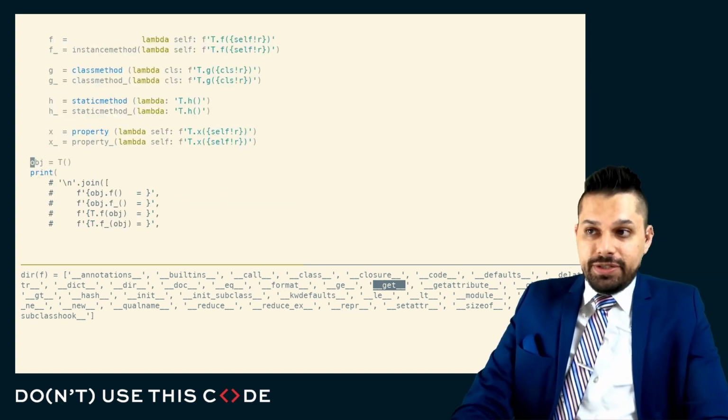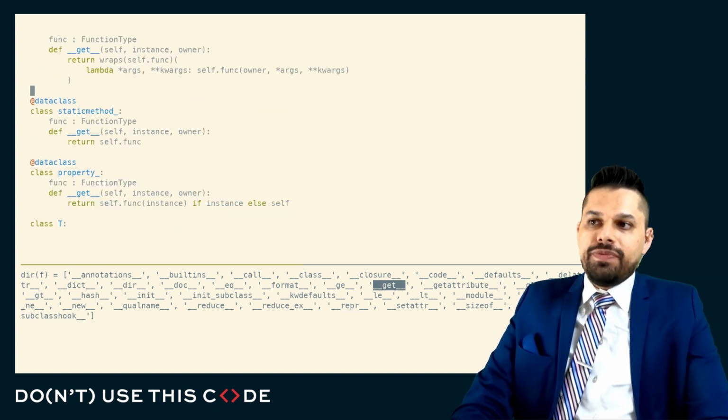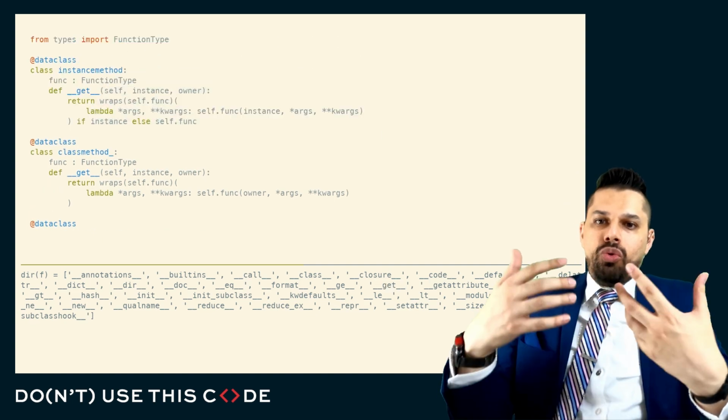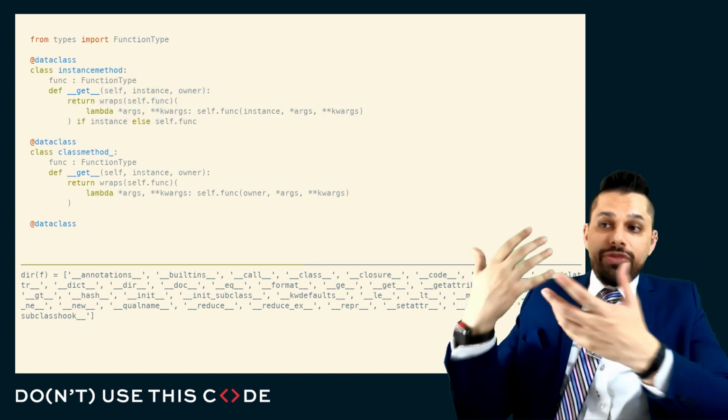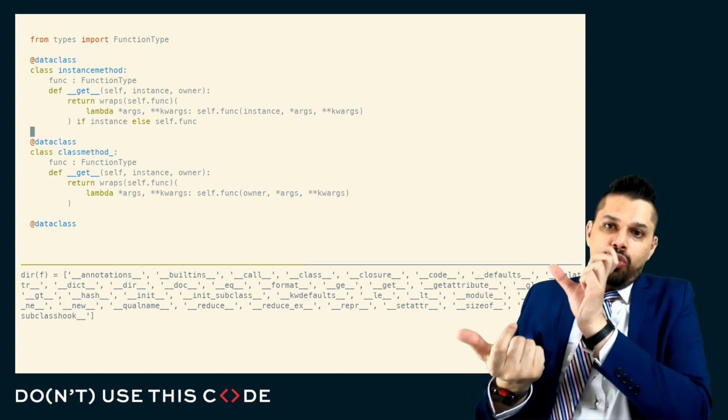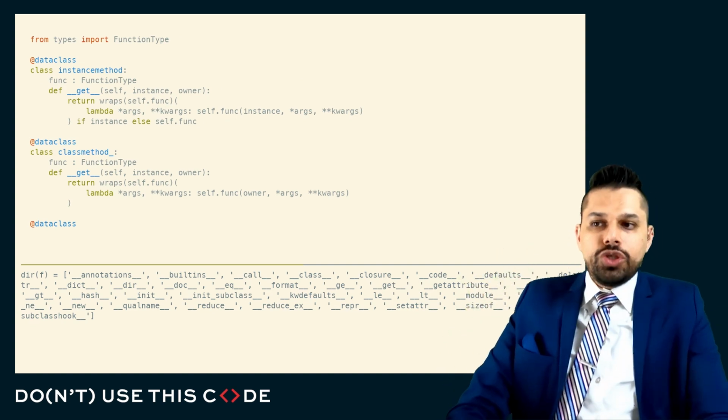The get method by default does this mechanism that my mockup of my instance method does. It replaces what you retrieve with some manipulation of what you retrieve, basically a brand new function that's bound, has that first argument bound, has an instance argument bound.